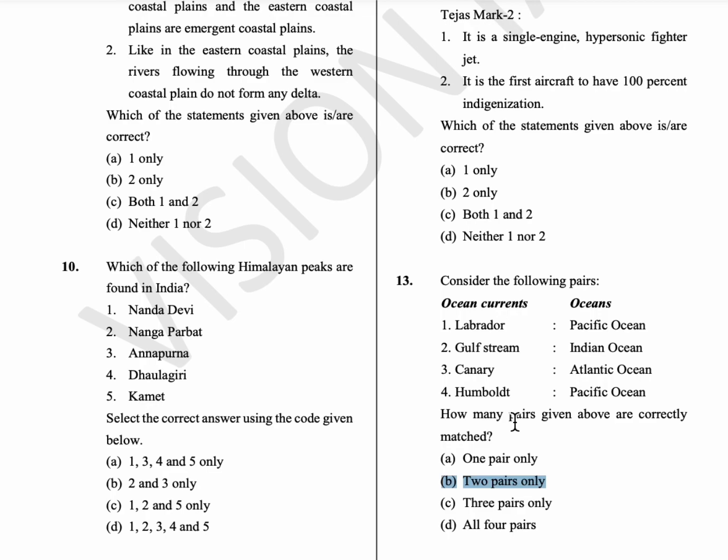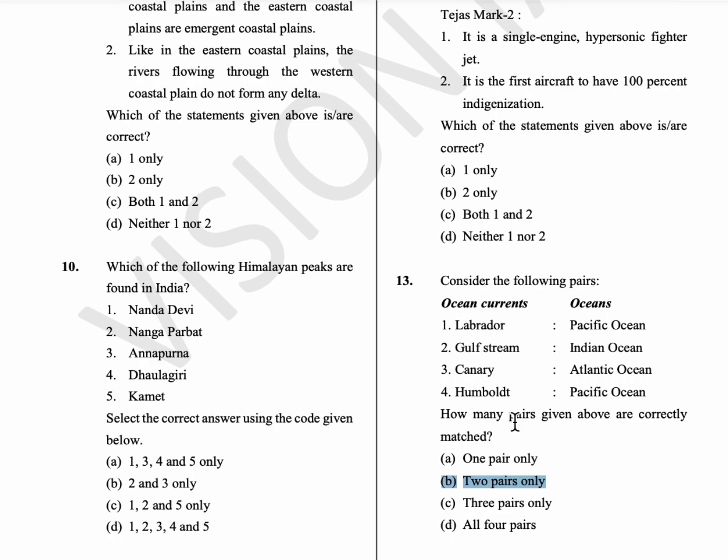So remember these 8 currents with the formula BC square flow H. Okay, BC square flow H. B for Benguela, C square is California and Canaries, F for Falkland, L for Labrador, O for Oyashio, W for West Australian, and H for Humboldt, or Peruvian. Remember only these 8 ocean currents. All these are cold ocean currents. If you remember these 8, every other ocean current is a warm ocean current.